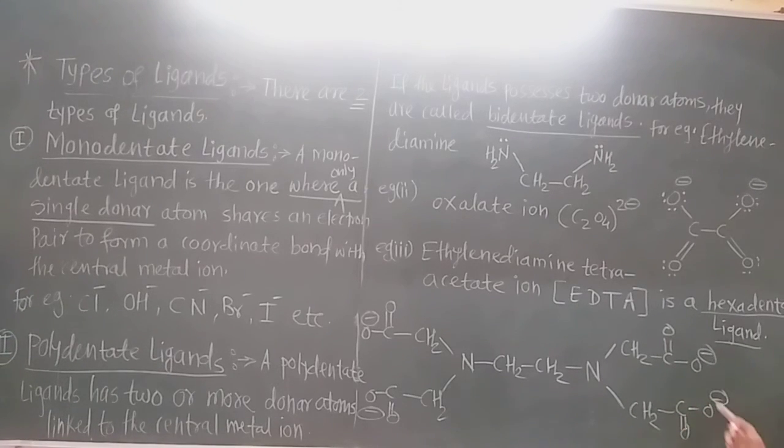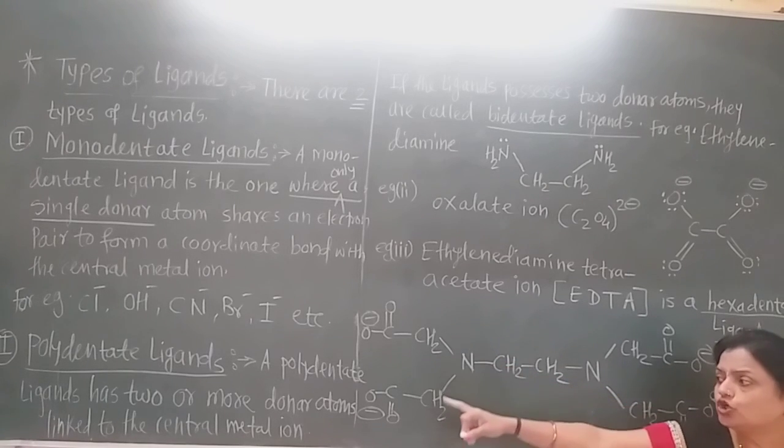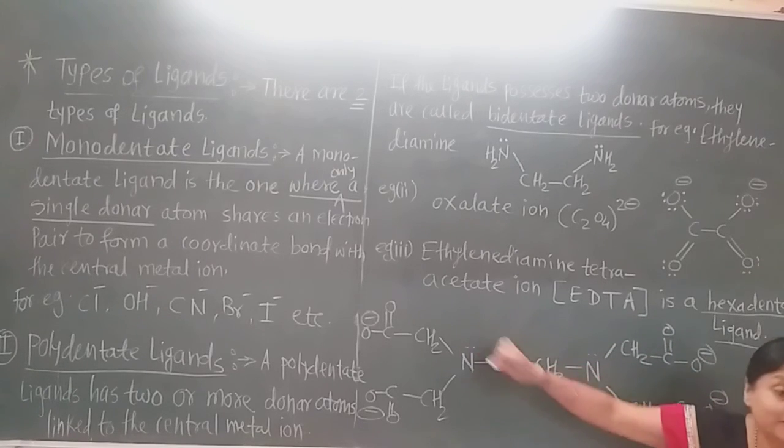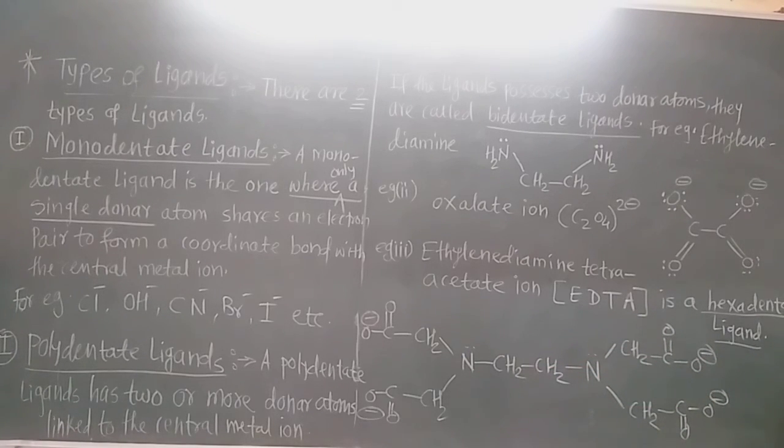See here, on one side there are 2 oxygen atoms, on another side there are also 2 plus 2, 4, and there is also an electron pair on the 2 nitrogen atoms, from which it can attach to the central metal atom. In this way, there are 6 atoms for donation of electron pairs to the central metal atom, and it is a hexadentate ligand. We will see the coordination compound of this EDTA later on.